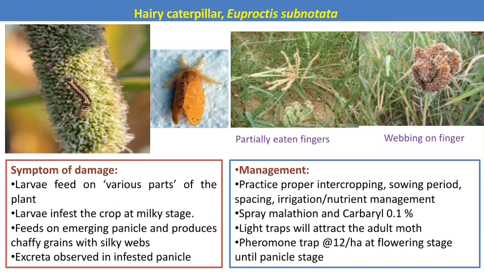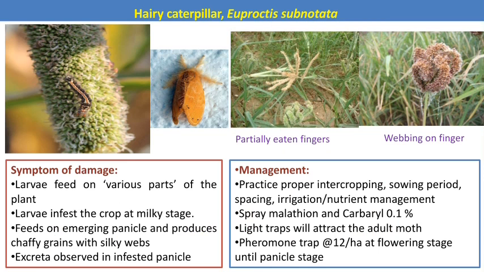It means that this caterpillar mostly attacks pearl millet or bajra crop at the grain development stage. It attacks at the milky stage and feeds on the developing grains. As a result of feeding, the earhead becomes empty, chaffiness also occurs, and webbing is also there due to the severe infestation of this pest.